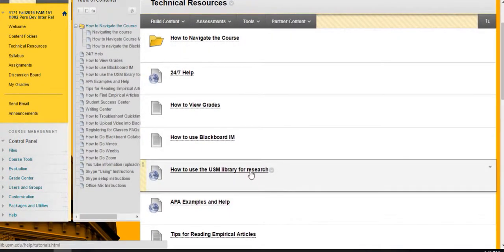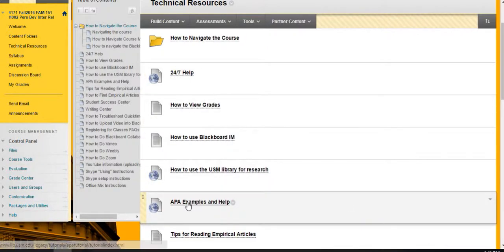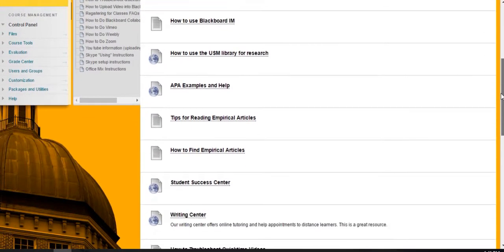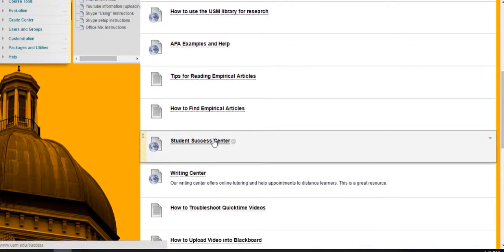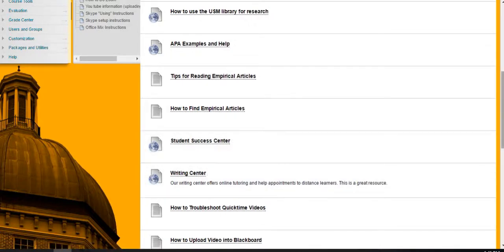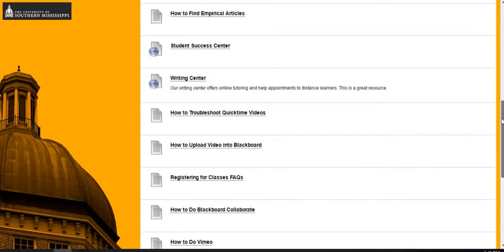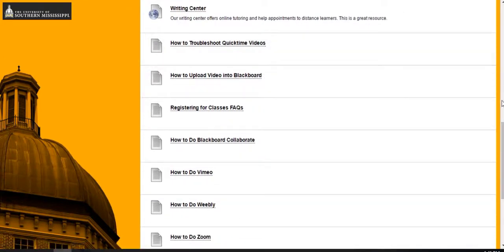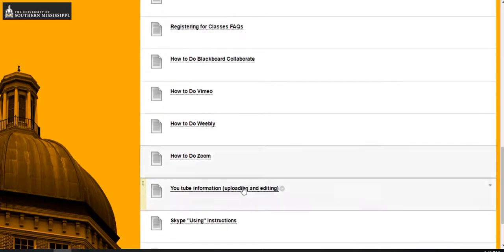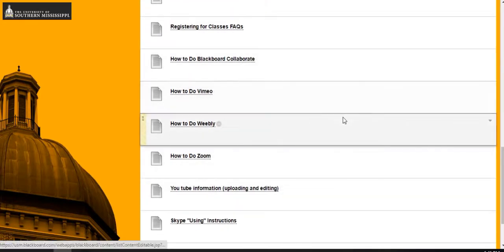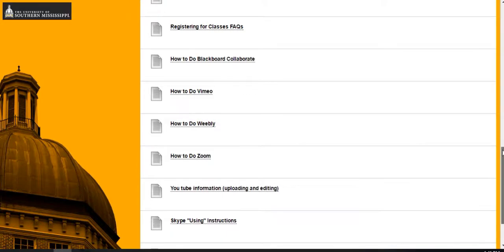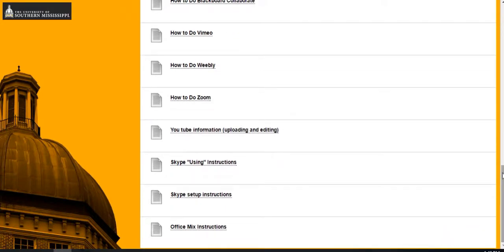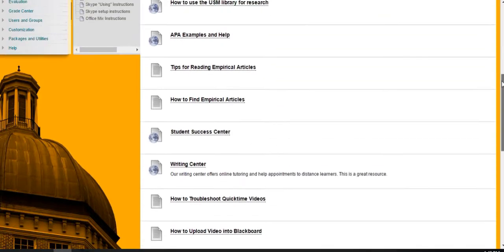If you need to do some research in the library, you would look here and that would tell you how to do that. A lot of the classes will be using APA formatting, so those links will help with that. Here's the Student Success Center, the Writing Center, and then one of the ones that you will need for this class is how to do video, how to upload your video into Blackboard, and also how to do YouTube or Vimeo or something like that, because a couple of your assignments will be requiring video. So make sure to look at these.